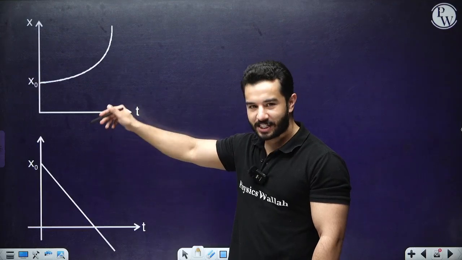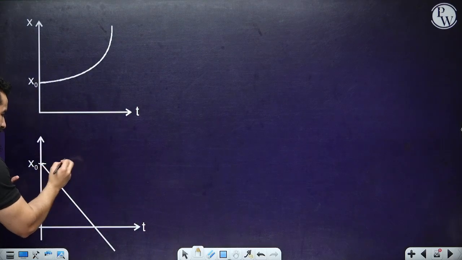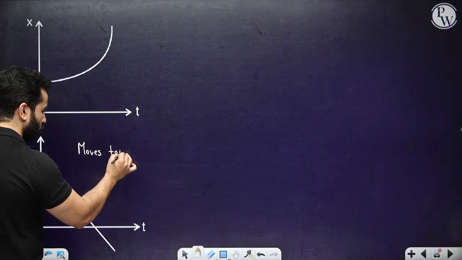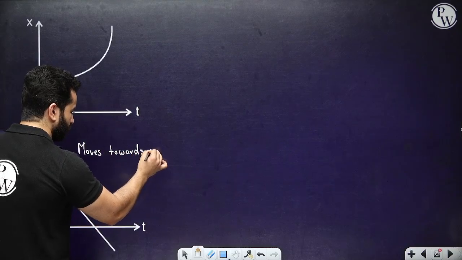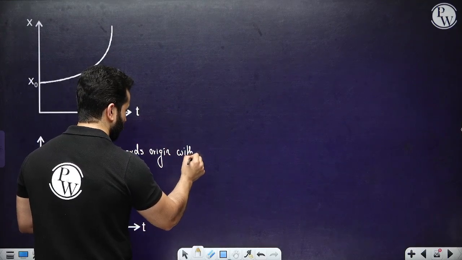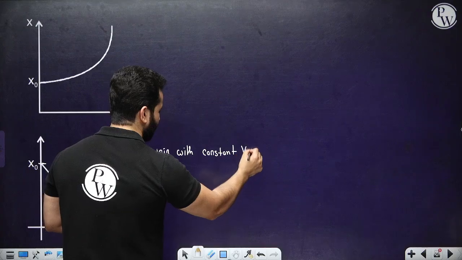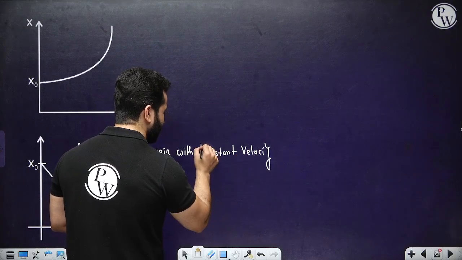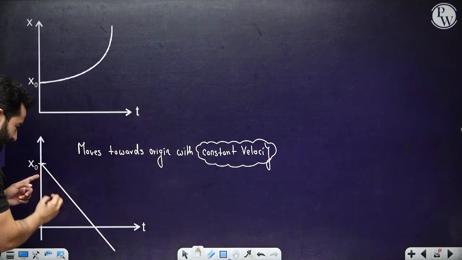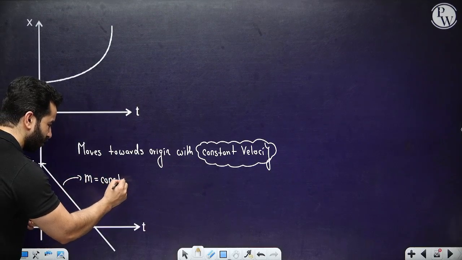What about this thing? It starts from rest, right? Sorry, it starts from x naught and it moves towards origin with constant velocity. How do I know constant velocity? I don't have to worry about the slope, whether it is positive or negative. I just have to worry about if it is a straight line, that means its slope is constant. That means its velocity is not changing.